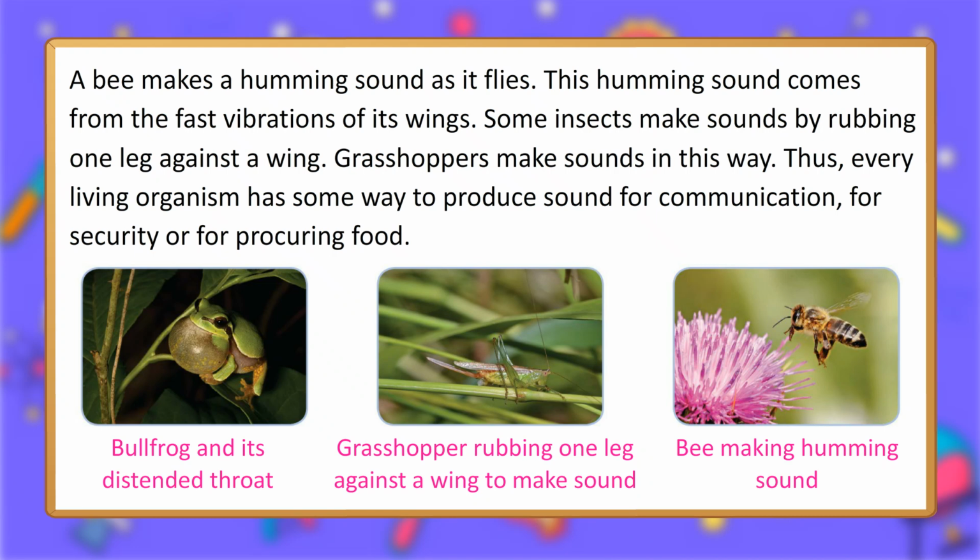A bee makes a humming sound as it flies. This humming sound comes from the fast vibrations of its wings. Some insects make sounds by rubbing one leg against a wing. Grasshoppers make sounds in this way. Thus, every living organism has some way to produce sound for communication, for security, or for procuring food. Bullfrog and its distended throat. Grasshopper rubbing one leg against a wing to make sound. Bee making humming sound.